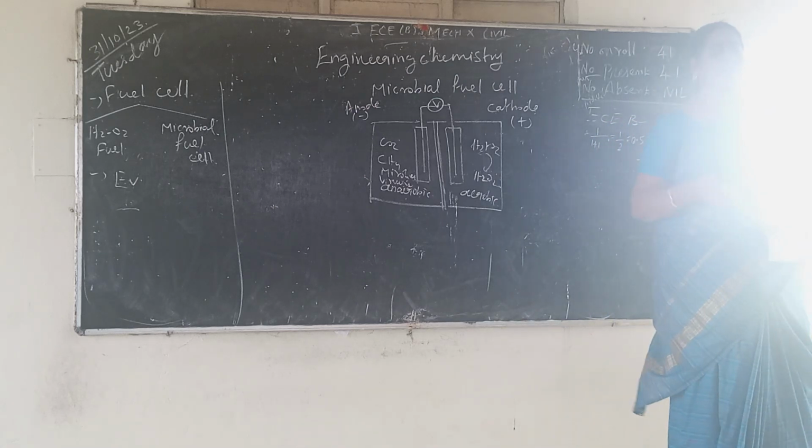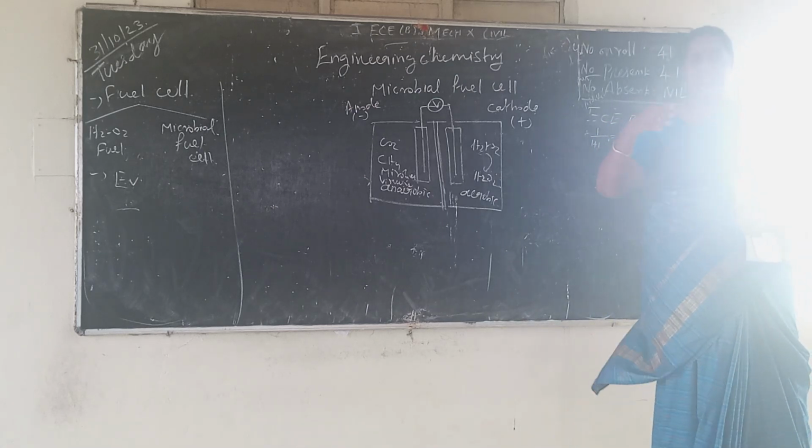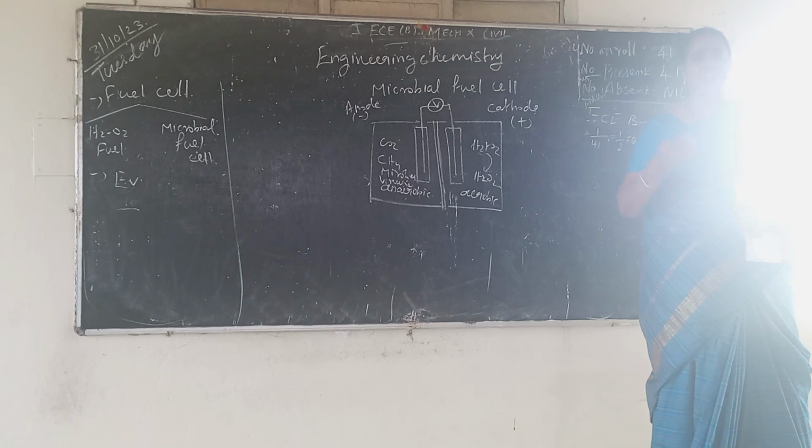How can we prepare the bioanode and biocathode? Using natural products. What does that mean? If you take aloe vera, it is viscous in nature. Already you know that aloe vera has a white gel inside. Okay, it is the best reducing agent.